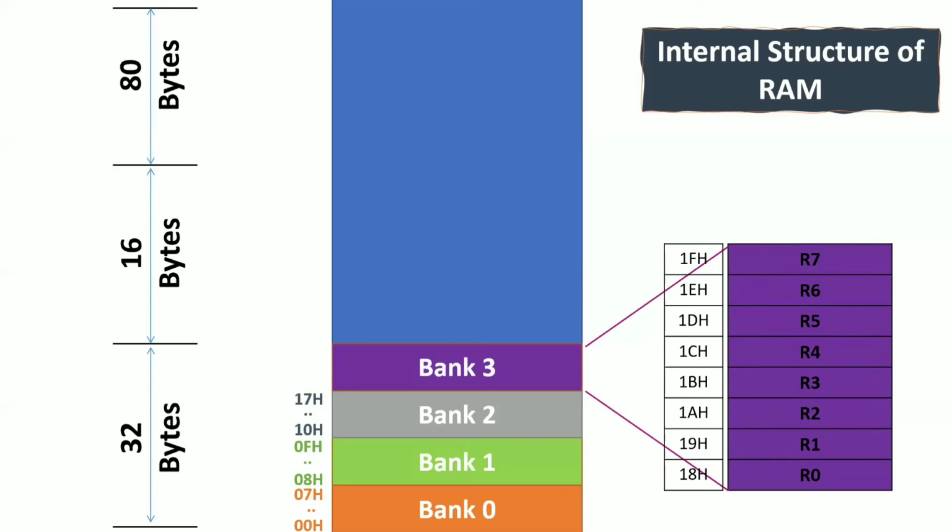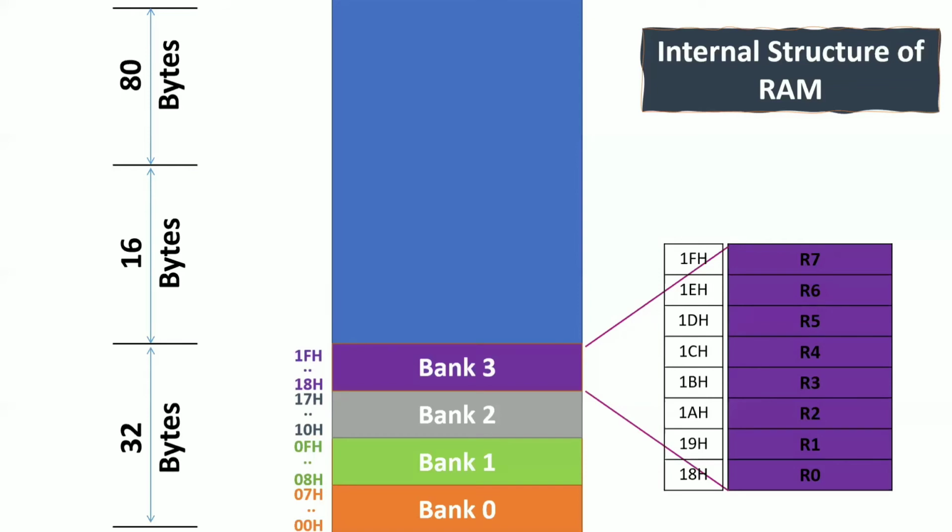Now you tell me, how did you understand this much? Yes, it's very easy. Among these 4 banks, by default bank 0 is the default bank. That means whenever you want to access any bank, by default bank 0 will come. That means bank 0 is permanent, it is fixed. The processor cannot change the contents of bank 0 unexpectedly. Okay, now this is about the first 32 bytes of your RAM.